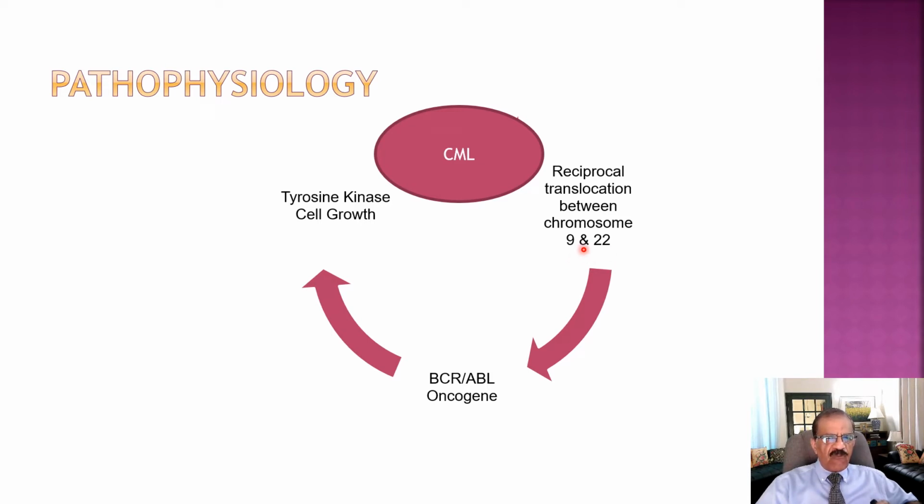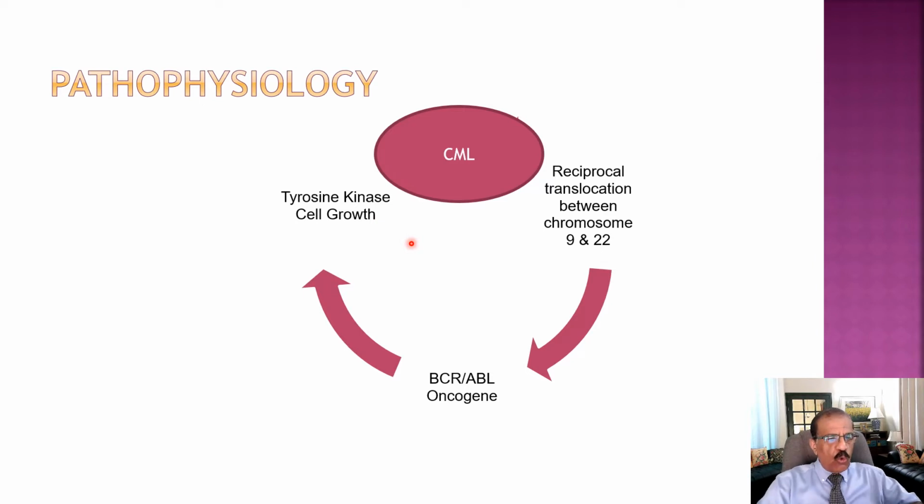This results in the formation of what is called an oncogene. An oncogene is a cancer forming gene, as you could figure out from the name, and this gene is called BCR-ABL. In the next slide, I will explain what is meant by BCR-ABL. This gene stimulates an enzyme called tyrosine kinase. We have many tyrosine kinases in the body. They are mostly responsible for tissue growth, cellular growth. Now, this particular tyrosine kinase is responsible for the growth of white cells.